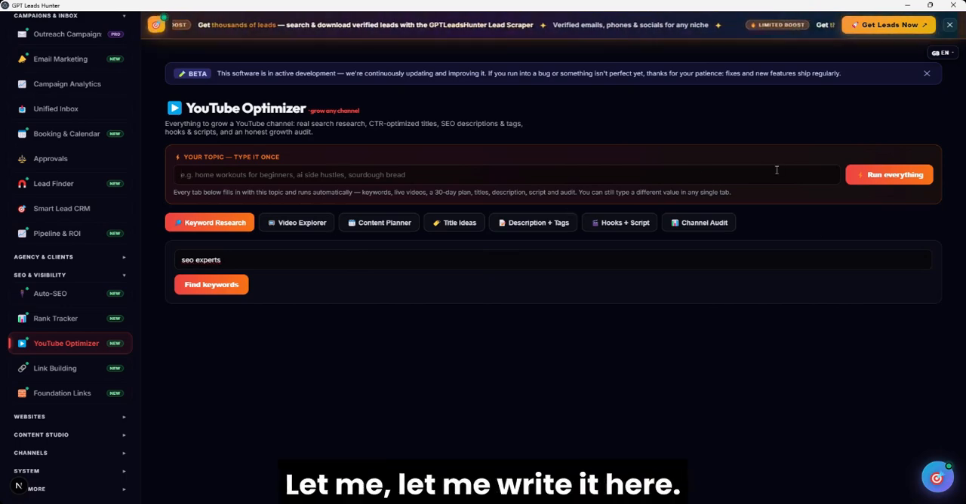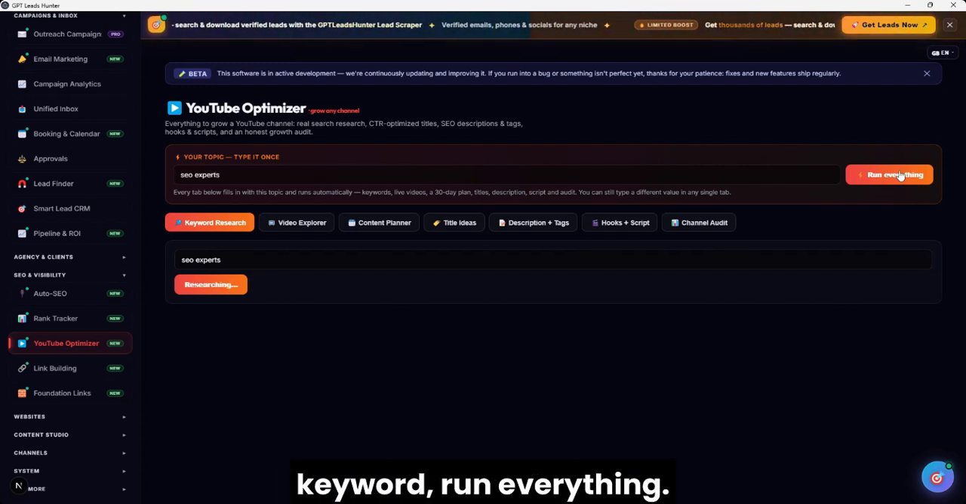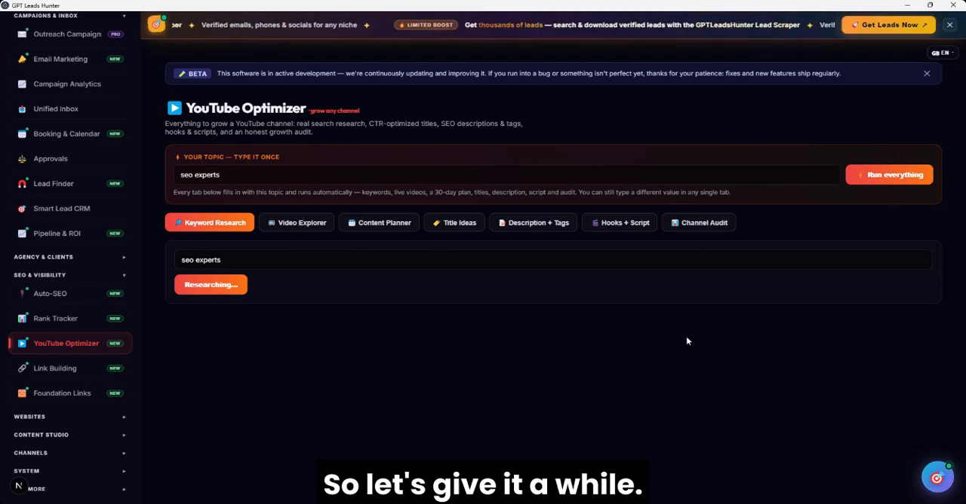Let me write it here, SEO expert. Okay, I'm using the same keyword, run everything. So let's see what's going to happen by the run everything. Here it says searching. When you click on run everything, it's going to be searching here. So let's give it a while.